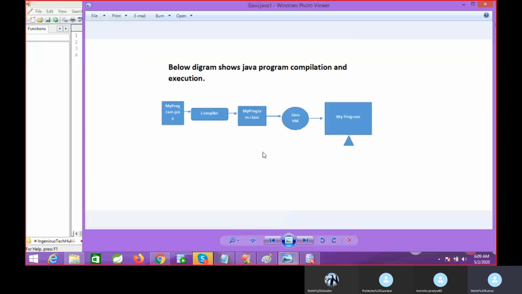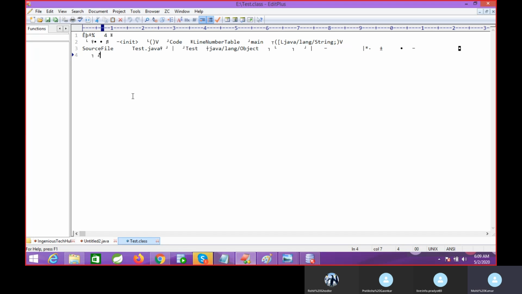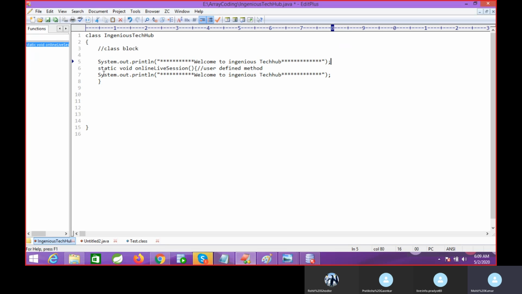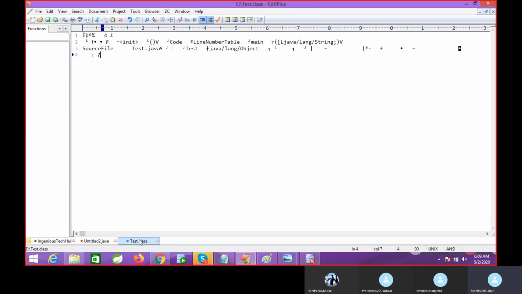JVM is not understanding what you are writing. JVM only understands the dot class file, which is called bytecode, or machine code. Even we are not able to understand it. This is human readable code, and this is machine code. Only JVM will understand it.